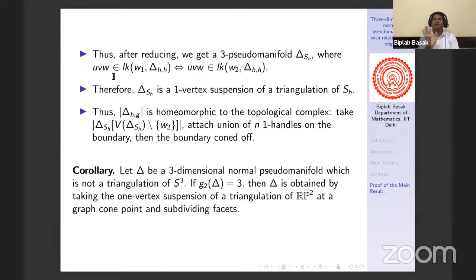Now suppose delta has a singularity. Then by Kalai's result, that singularity should be RP2. And we prove that in this case, we have exactly two singularities. That means that n, or you can say m, is 0. So by our main result, delta is a suspension of RP2. So these are all about these results.